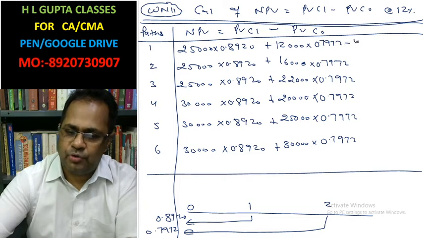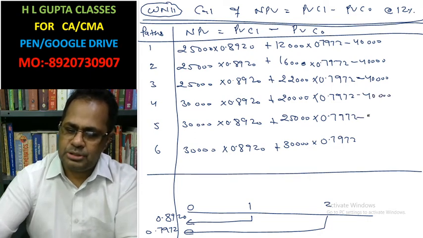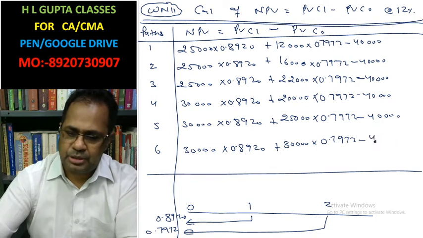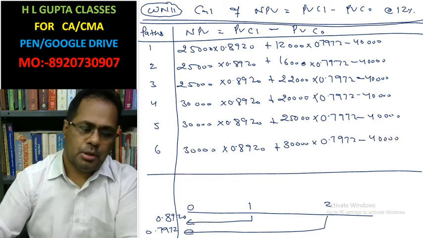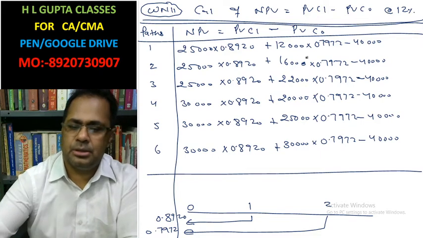Now the outflow is 40,000. Present value of outflow is minus 40,000. Now we can calculate the net present value for this case.